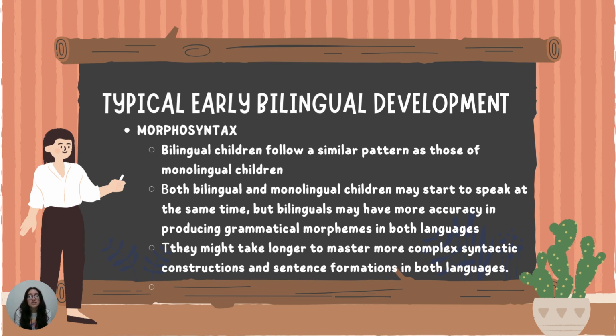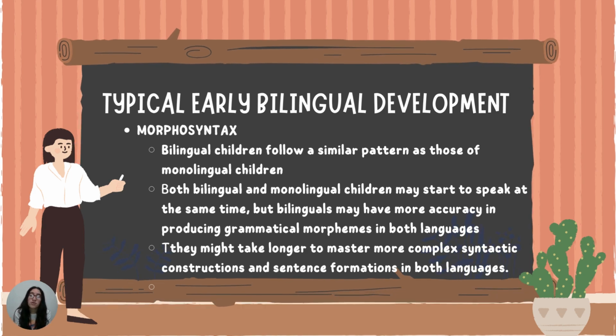When it comes to morphosyntax, bilingual children follow a similar pattern as those who are monolingual. One example is that both bilingual and monolingual children may start to use spontaneous speech at the same time, but at this point bilinguals may take more time to achieve accuracy in producing grammatical morphemes in both languages. Or take another example: they might take longer to master more complex syntactic constructions and sentence formations in both languages.